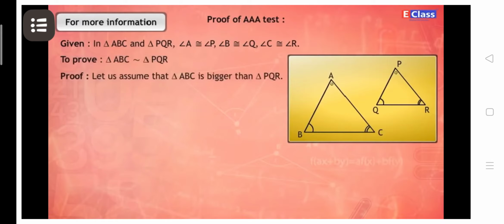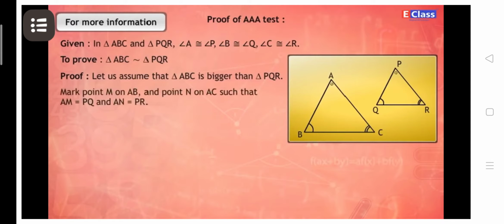Proof. Let us assume that triangle ABC is bigger than triangle PQR. Mark point M on AB and point N on AC such that AM is equal to PQ and AN is equal to PR. Show that triangle AMN is congruent to triangle PQR. Hence, show that MN is parallel to BC.